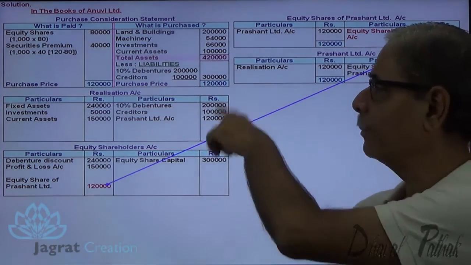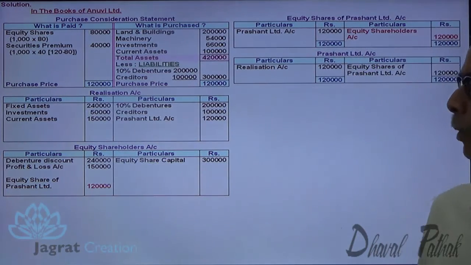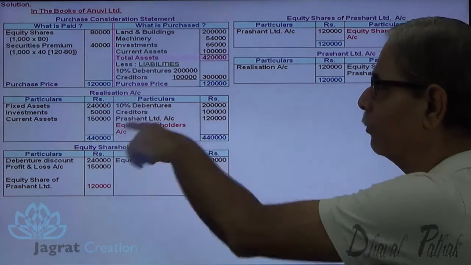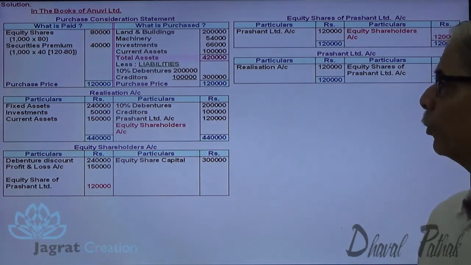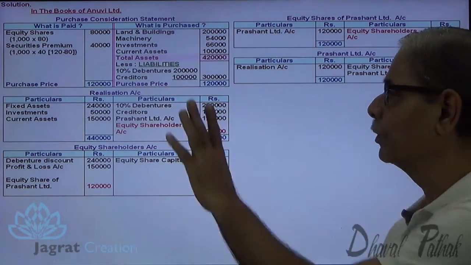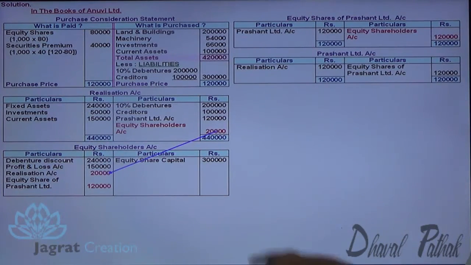Now what is left? I am required to close this realization account. Profit or loss on realization will be transferred to equity shareholders account. There is a loss, so 4,40,000 minus 4,20,000. So 20,000 is the loss that will be transferred to equity shareholders account. So equity shareholders account debit to realization account credit.